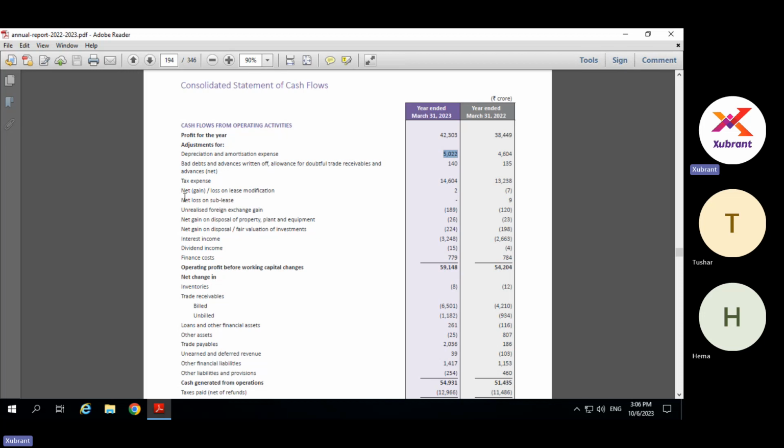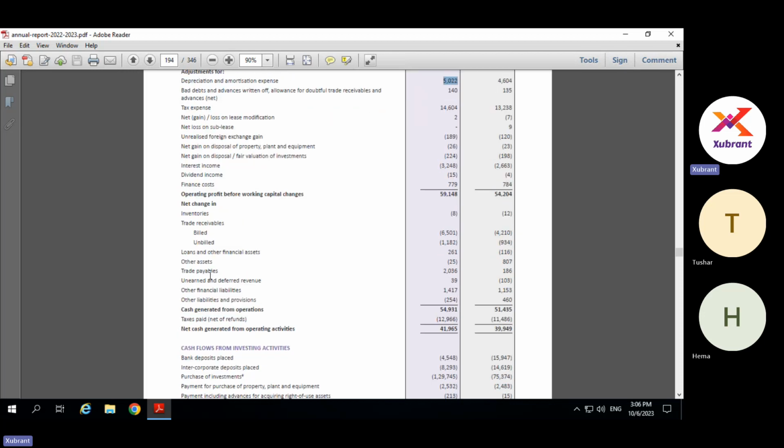Then there are a lot of cash expenses, but the important thing here is that the net change in inventories and trade receivables, or net change in working capital, is also accounted for here. So this is where our cash flow is going to generate that information through different means. It's not easy to configure a cash flow statement in SAP. Sometimes it becomes very difficult, because you always have to compare two figures. For example, this change in inventories of 8 million.